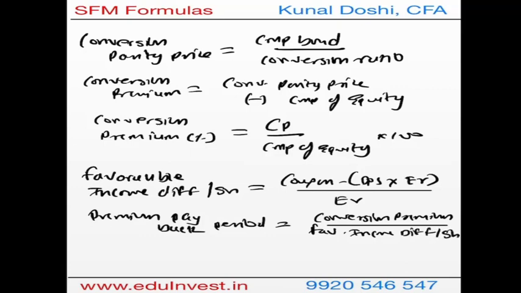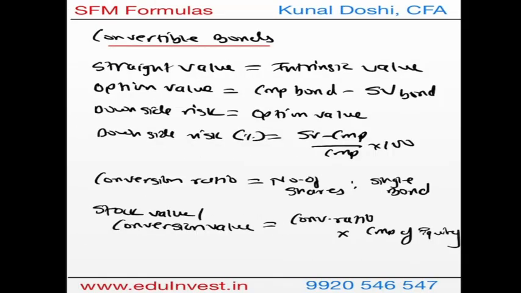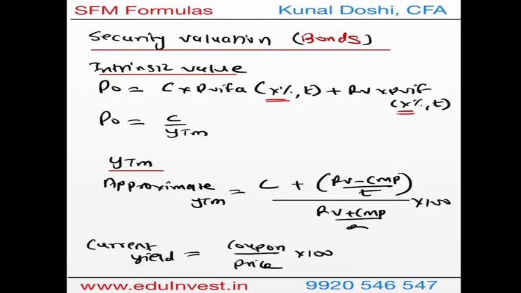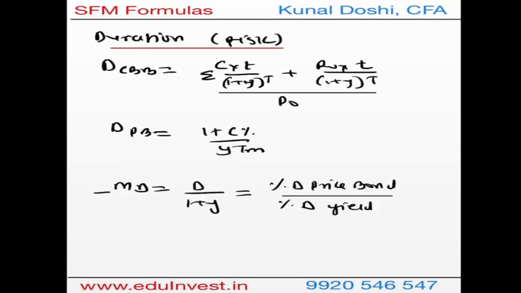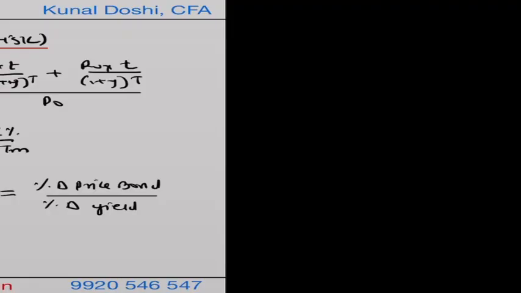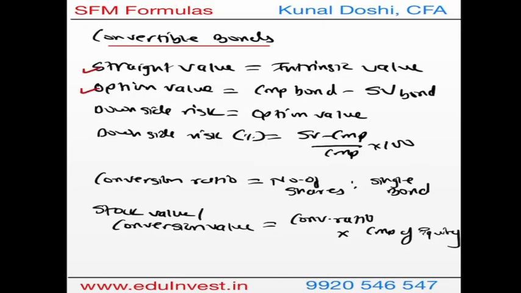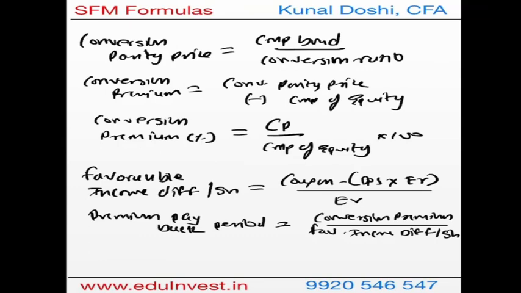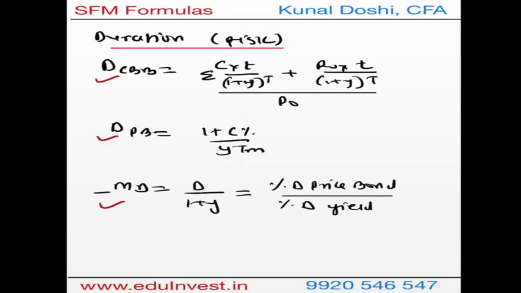And finally, this is how you complete the formulas on bonds. There are multiple formulas on bond and equity, all important, and this is how we cover the formulas for security valuation of bonds: the intrinsic value, the calculation of YTM, the current yield, then we go with the duration, the modified duration, and then we go to the convertible, the straight value, option value, downside risk in dollar and in percentage terms, conversion ratio, conversion value, conversion parity price, conversion premium in dollar and in percentage, favorable income difference per share, and finally premium payback period. This is how we calculate the security valuation bond formulas.